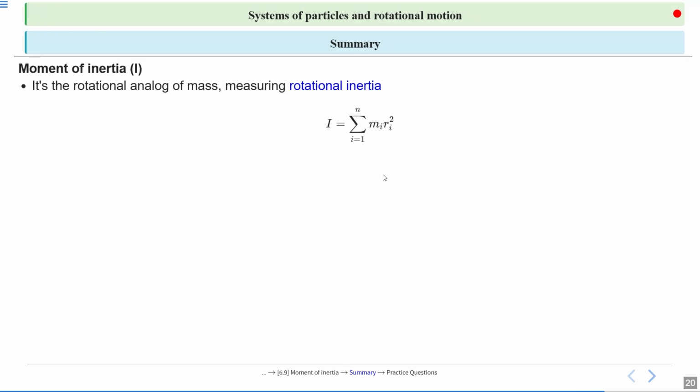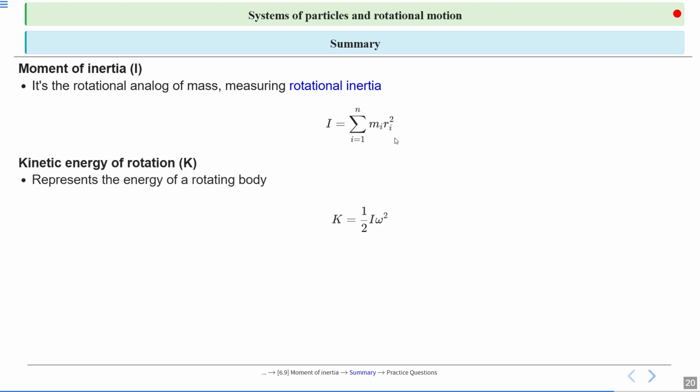Now summary. First, moment of inertia. It is the rotational analog of mass, measuring rotational inertia. Mathematically, I is equal to summation i equal to 1 to n of m_i r_i square for an n particle system. Kinetic energy of rotation, capital K, represents the energy of a rotating body. So K is equal to 1 by 2 I omega square.